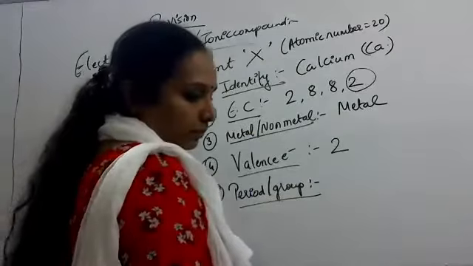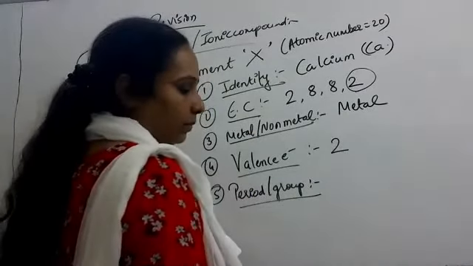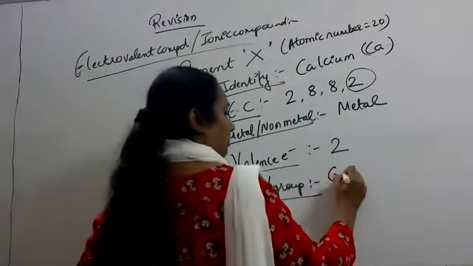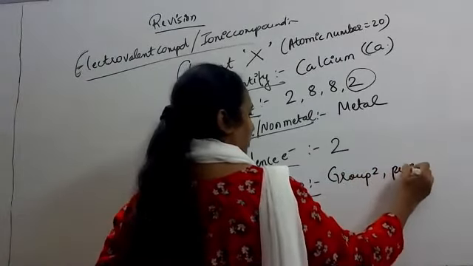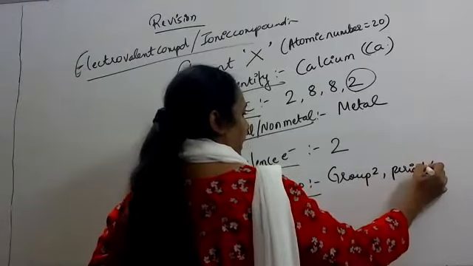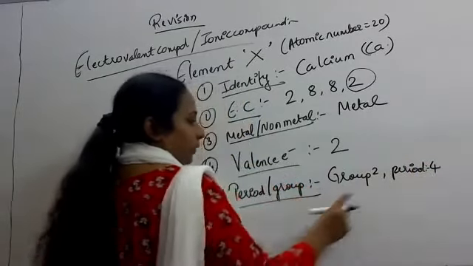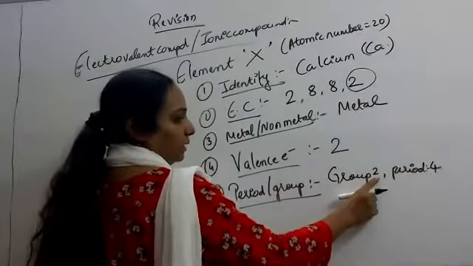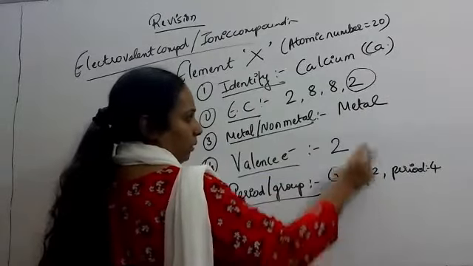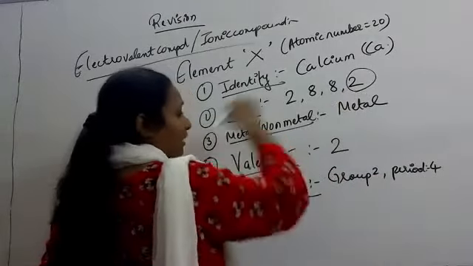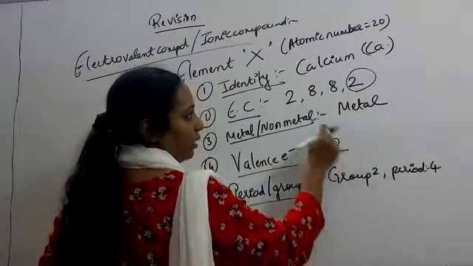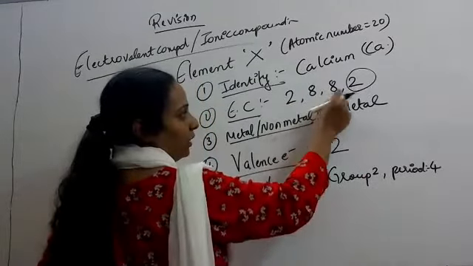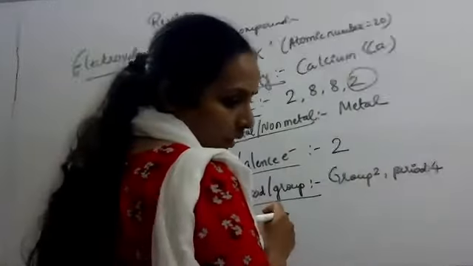Ma'am, the 4th period and the 2nd group. Why? Group 2 because valence is 2. Electron present in the last shell is 2, so group is 2. Period is 4 because number of shells are 4. 1, 2, 3, 4.